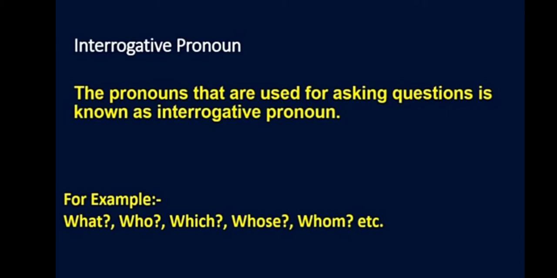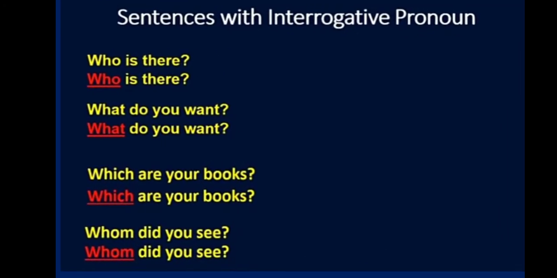The pronouns that are used for asking questions are known as interrogative pronouns. For example, what, who, whose, etc. A sentence with an interrogative pronoun: Who is there? When you ask "Who is there?", the word WHO becomes the question word here. So it becomes an interrogative pronoun.